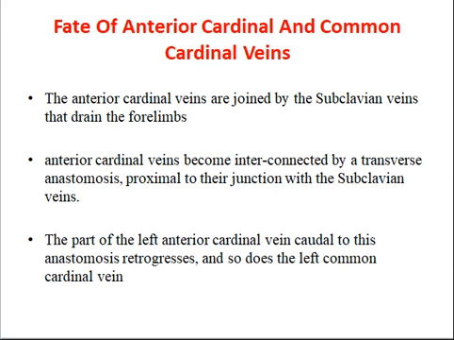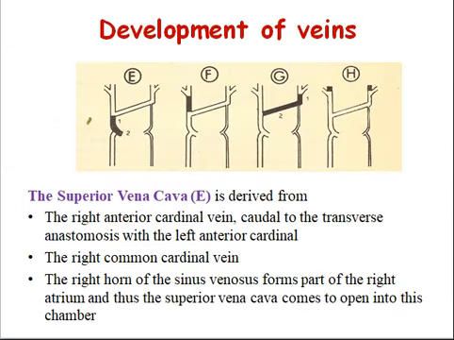Fate of anterior cardinal and common cardinal veins. The anterior cardinal veins are joined by the subclavian veins that drain the forelimbs. Anterior cardinal veins become interconnected by a transverse anastomosis proximal to their junction with the subclavian veins. The part of the left cardinal vein caudal to this anastomosis retrogresses, and so does the left common cardinal vein. Development of veins. The superior vena cava is derived from the right anterior cardinal vein caudal to the transverse anastomosis with the left anterior cardinal vein.